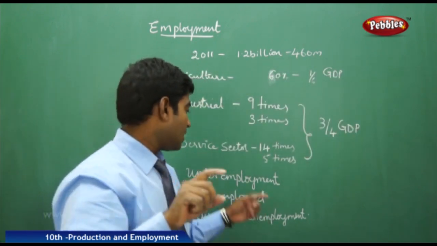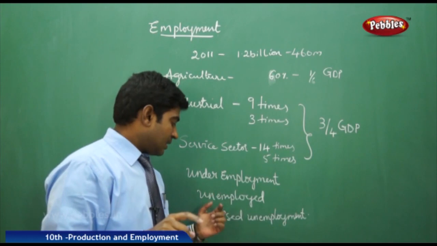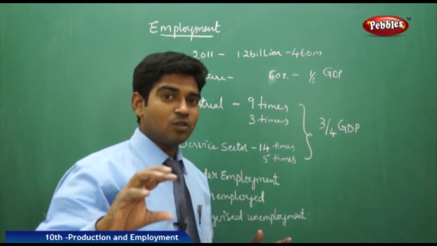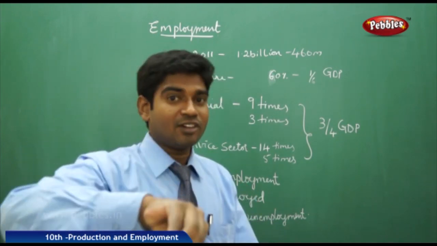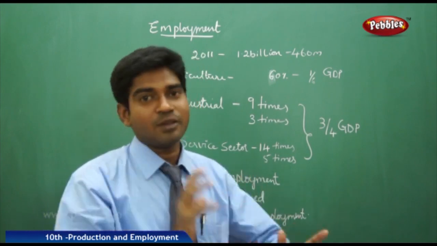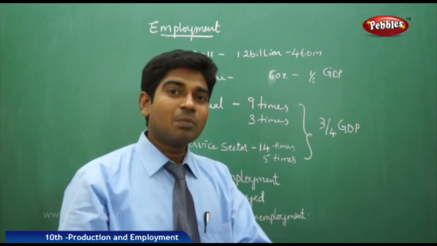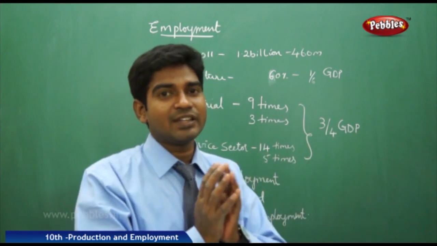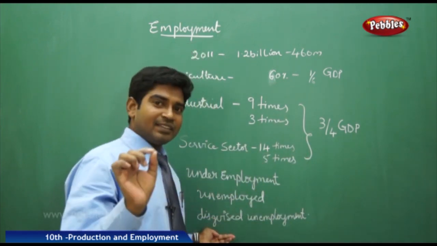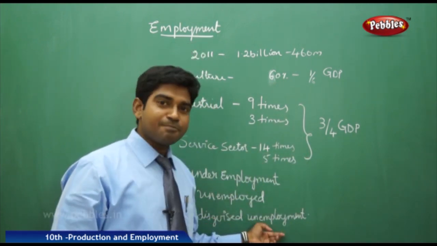This situation is called underemployment. They are not going outside to do any work, but they are working in their farm. We can't say that they are not employed. They are employed, but not to their full potential. That is the situation of disguised unemployment.